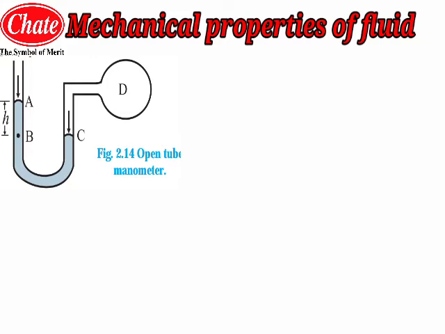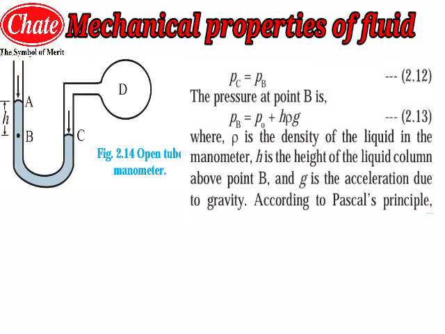Now the pressure at points B and C is the same. The pressure at point C will be equal to the pressure at point B, as both points are at the same level. So PC is equal to PB, and the pressure at point B is PB equal to P0 plus rho times H times G. Students, the equation that we have derived you can see on your screen now.